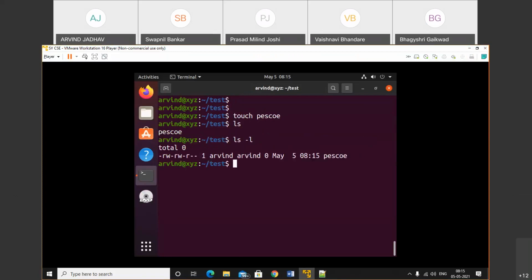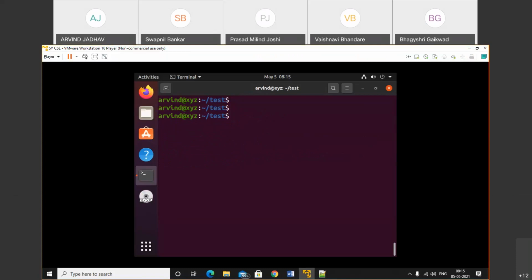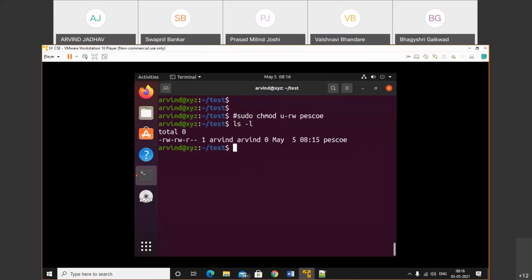First of all, if you want to remove the read write permission, then we use sudo chmod. For the user we use u minus, and the name of the file is psv. Done. ls -l. So earlier when we checked, the user had read write permission. Now check, the user doesn't have read write permission.